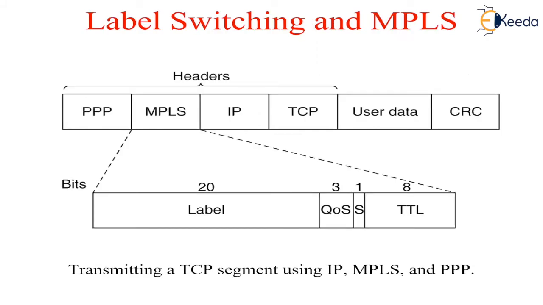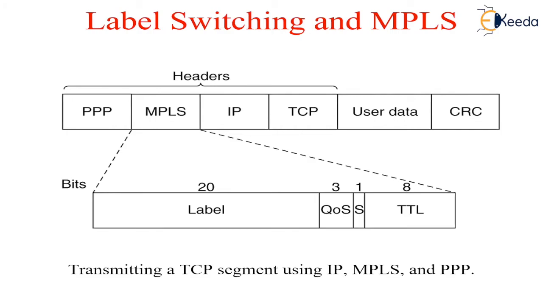The next topic is label switching and MPLS. Several router vendors were working on better forwarding methods. This work focused on adding a label in front of each packet and doing the routing based on the label rather than on the destination address.